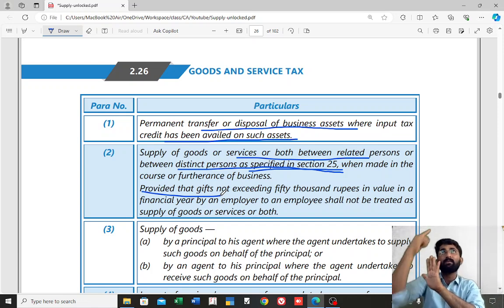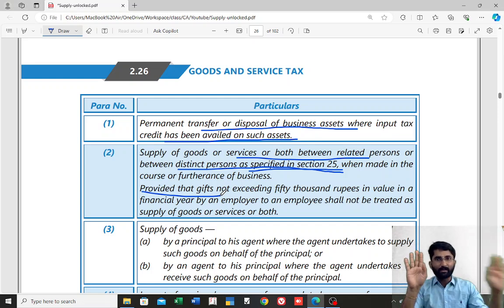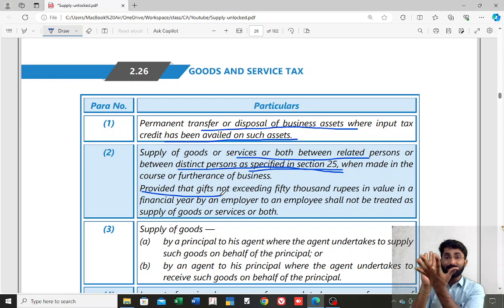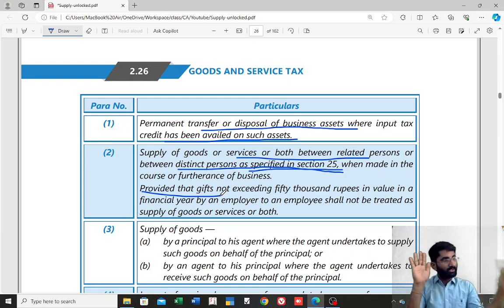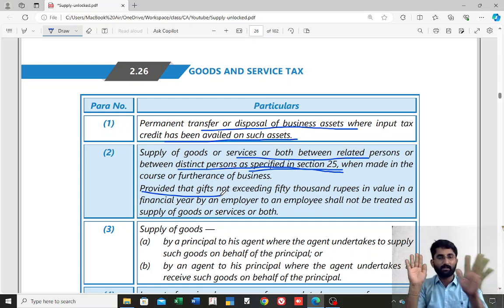In that case, the government will have a doubt: you are selling goods which don't belong to you, so how can you sell this? So the government says there is a deemed supply between agent and principal, because the agent has raised the invoice in the name of the agent and customer. So there is a transfer of goods, no? This transfer of goods between principal and agent will be considered as deemed supply.